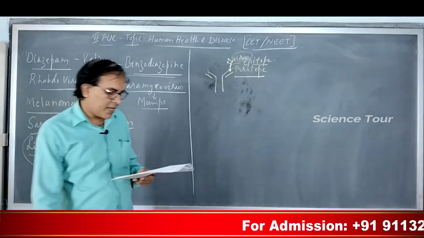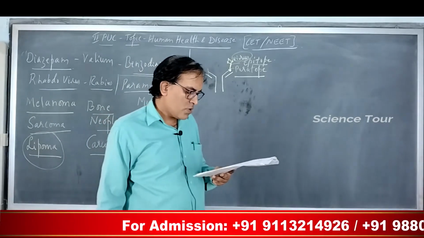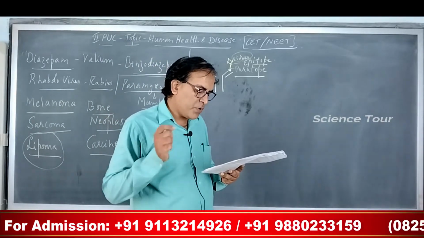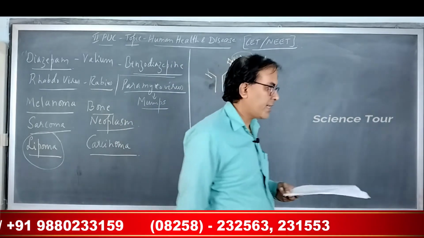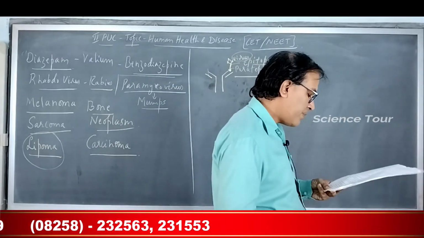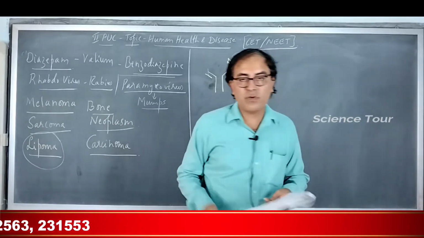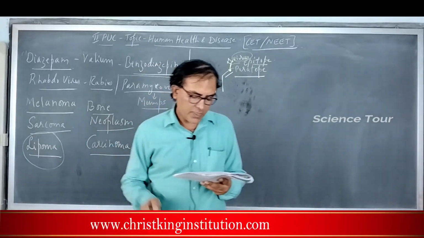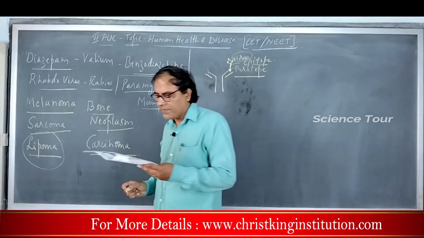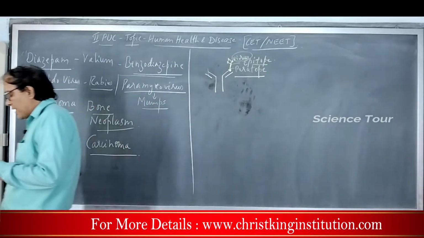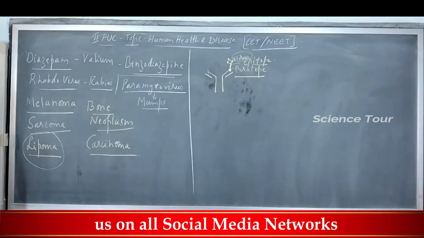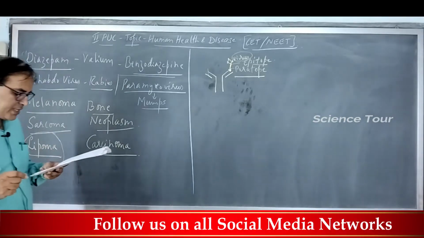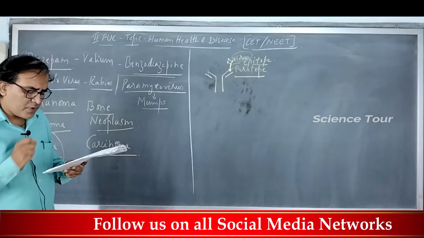Next, number 69. Mark the incorrect statement. First, opioids are the drugs which bind to the opioid receptors present in our central nervous system and gastrointestinal tract. That is correct. Second, cocaine is obtained from the coca plant, Erythroxylum coca. That is also correct. Third, natural cannabinoids are obtained from the inflorescence of the plant Cannabis sativa. That is also correct. And the incorrect one is LSD, lysergic acid diethylamide, the most powerful hallucinogen,